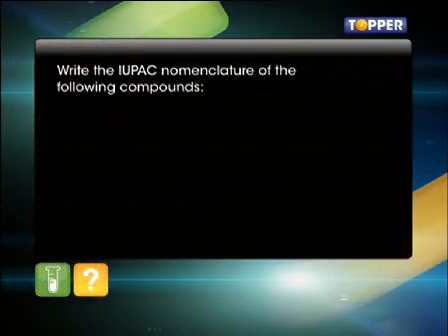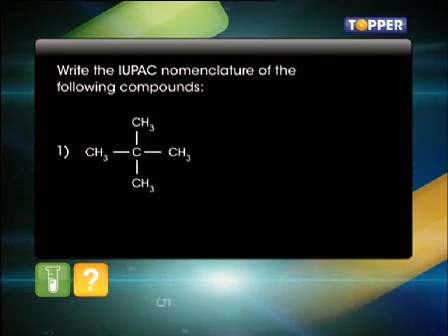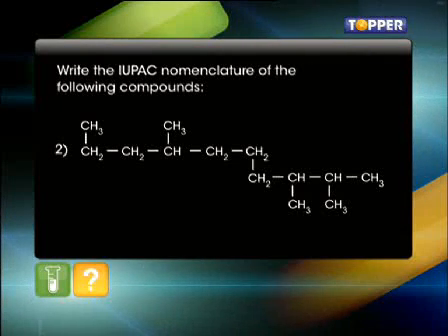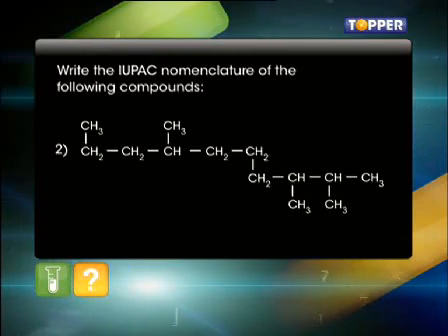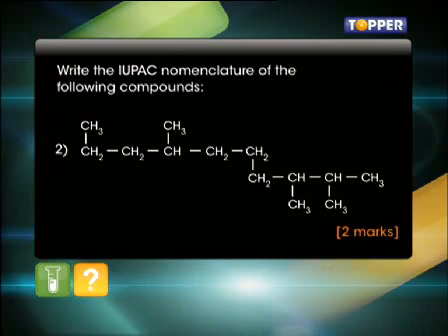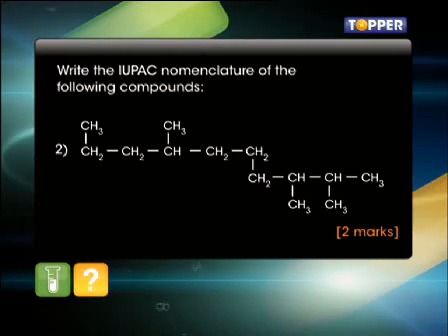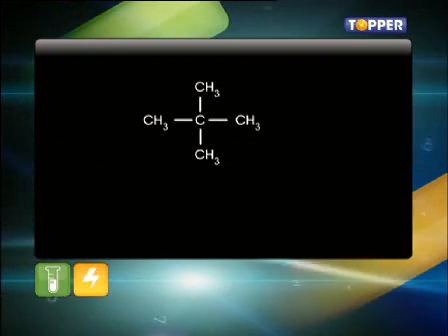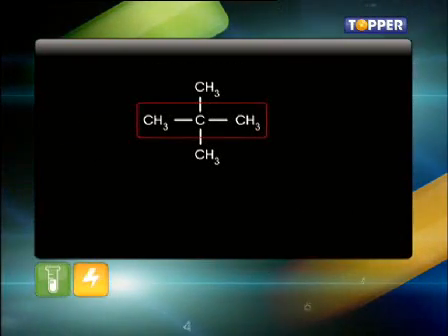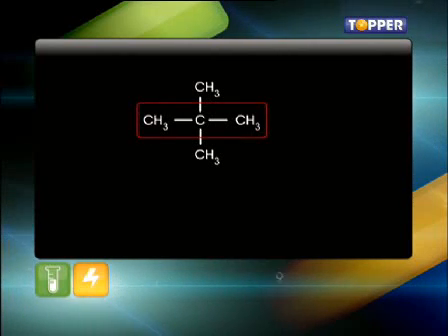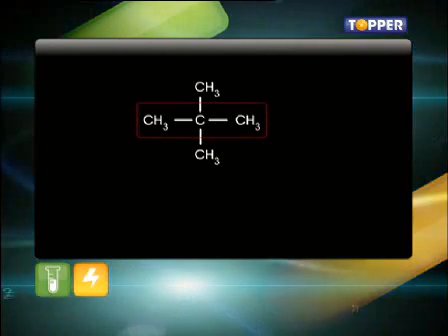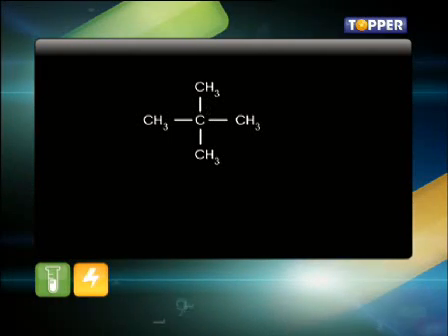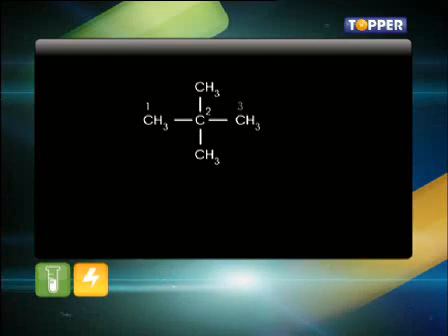Write the IUPAC nomenclature of the following compounds. This question can typically come in your exams for 2 marks. This is how you should answer it. For naming the compound, first select the longest chain as shown, which consists of 3 carbon atoms. Numbering either way will put the substituent at position 2.